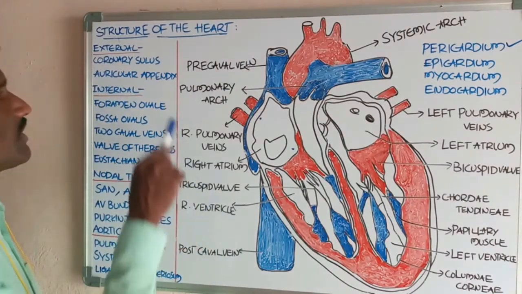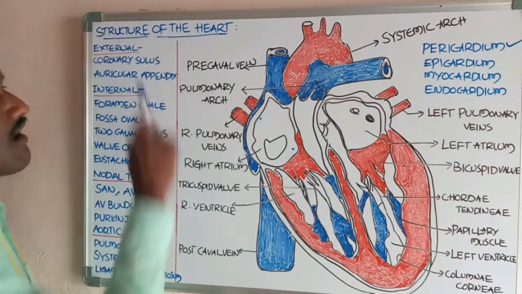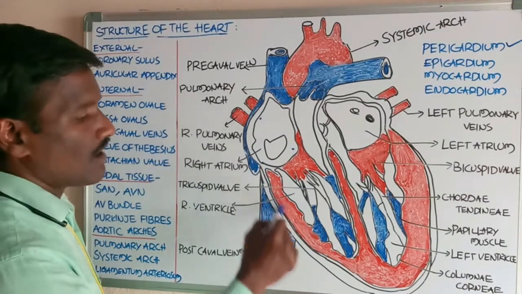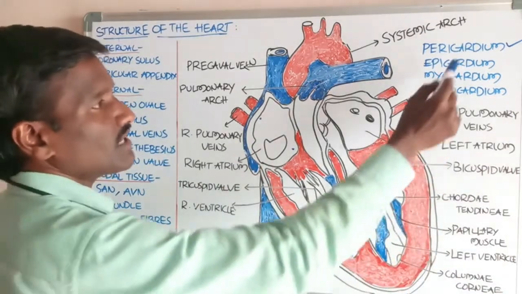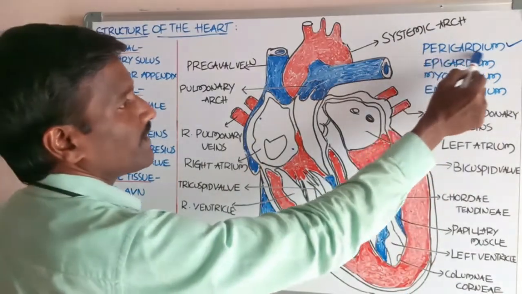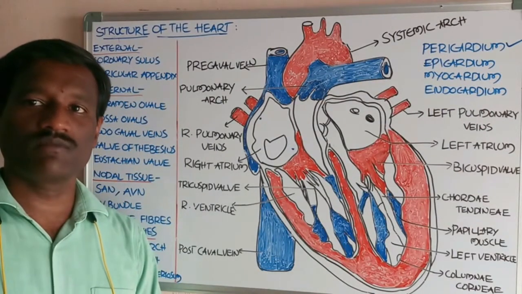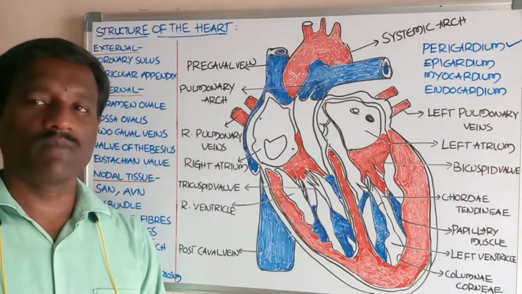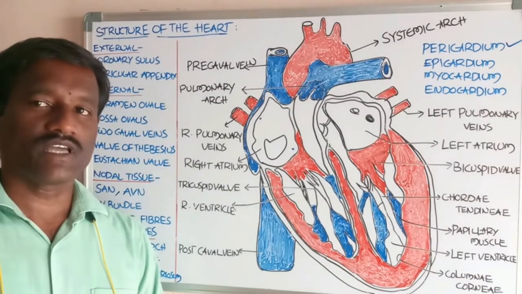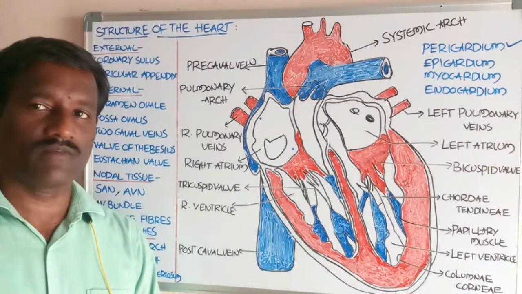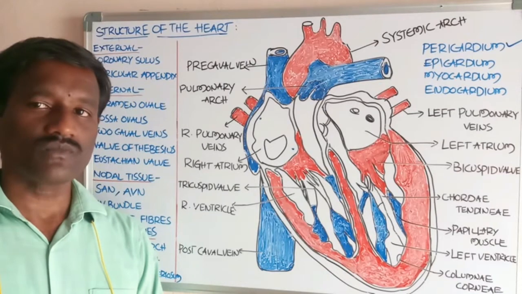Next, the entire outer surface of the heart is covered with the pericardium. What about the pericardium? Pericardium is a double-walled membrane that consists of an outer fibrous pericardium and an inner serous pericardium.